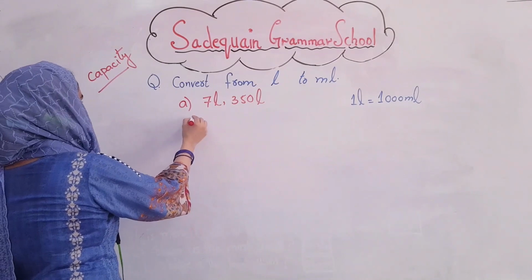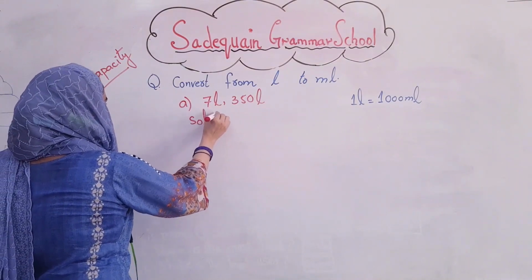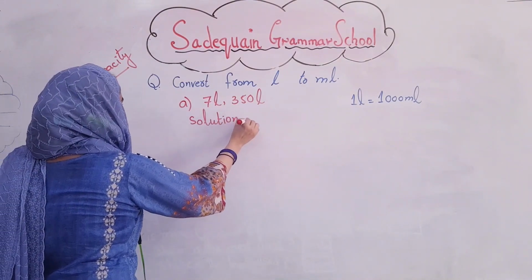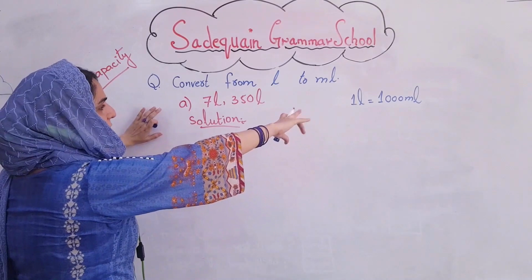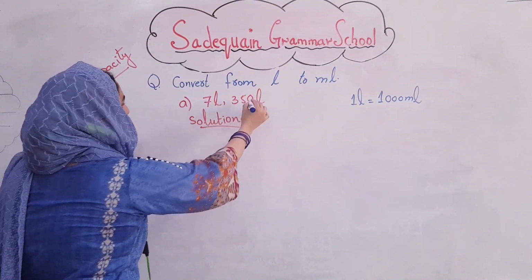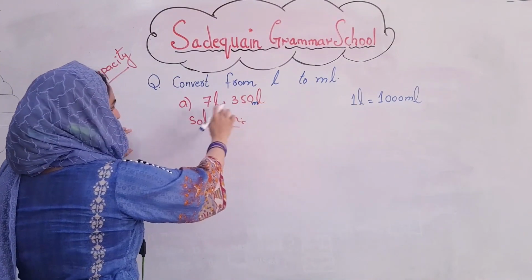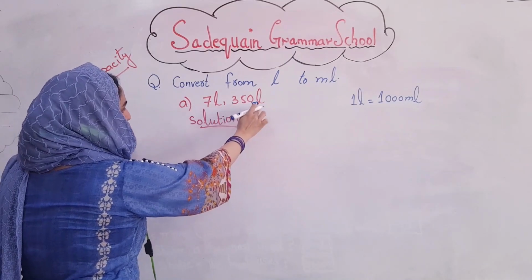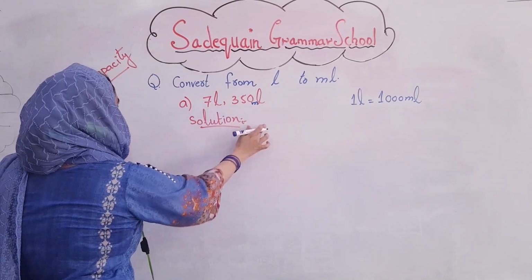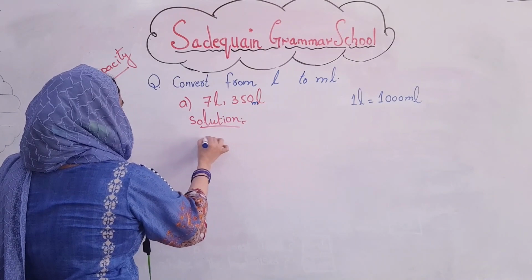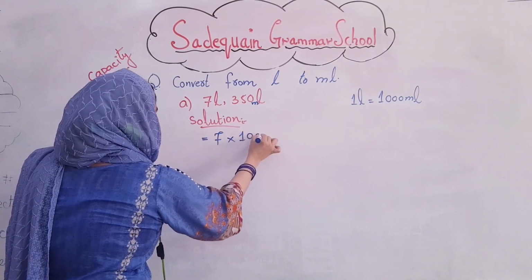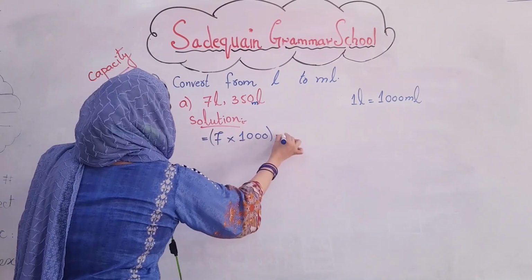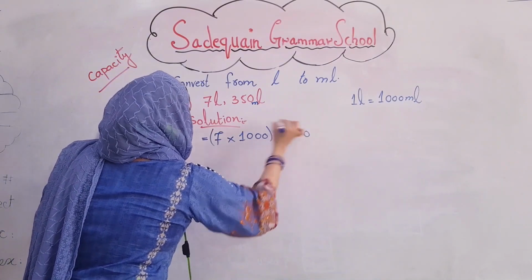So how do we convert it? Solution. We start from the solution. Now we have 7, and we know that 1 liter is equal to 1000 ml. 7 liter 350 ml. Here 7 will be multiplied with 1000 plus 350 remains the same.